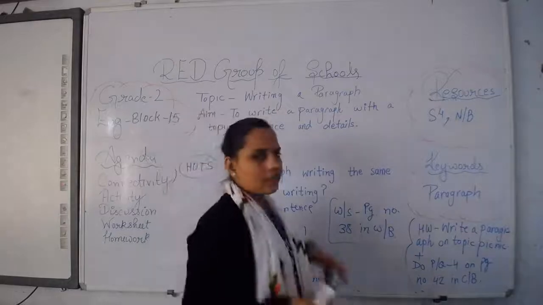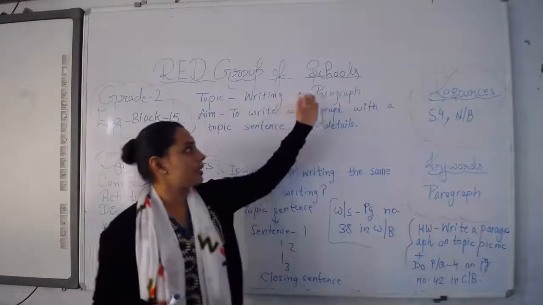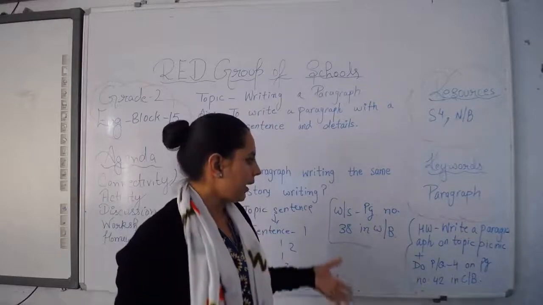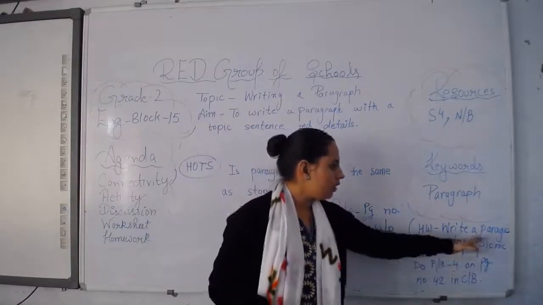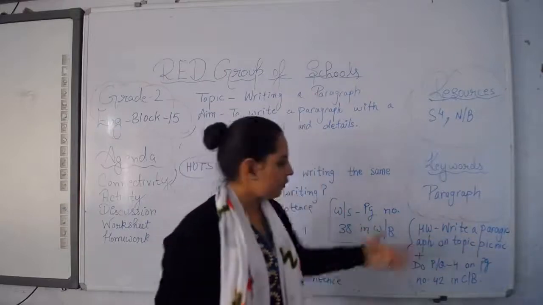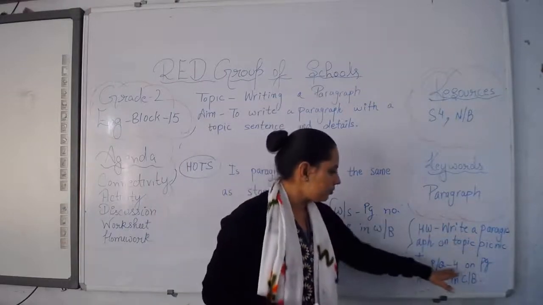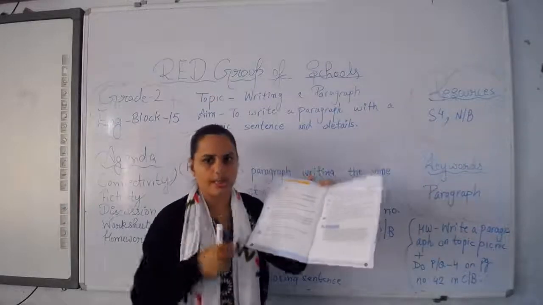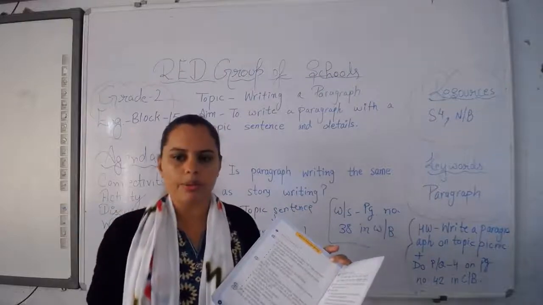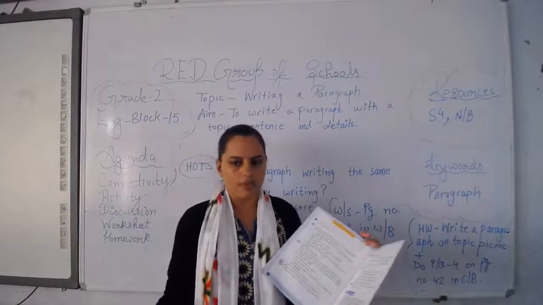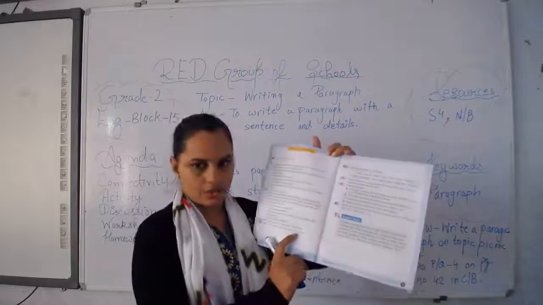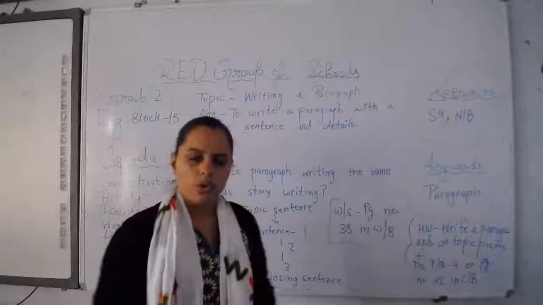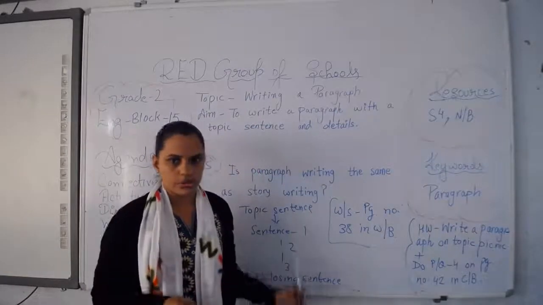So you know the class, what was the aim of class, writing a paragraph. So in the worksheet also you will be writing a paragraph. You have written a paragraph, and in homework also you are getting writing paragraph about picnic. You will write it in your notebook, and here it is given in content book. You will write paragraph about your classroom, and I request to parents that you can give any topic to your ward and they can write paragraph on that topic. So about your classroom you need to write a paragraph. I hope homework is clear to you and today's topic is also clear to you.